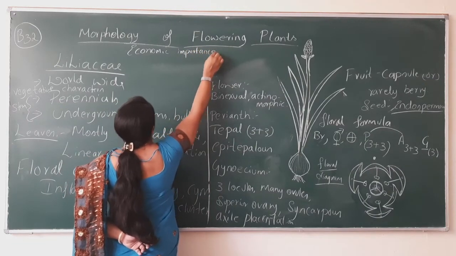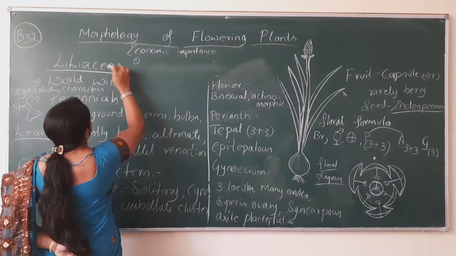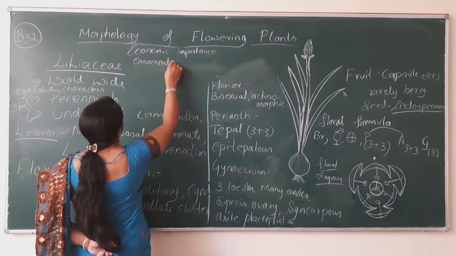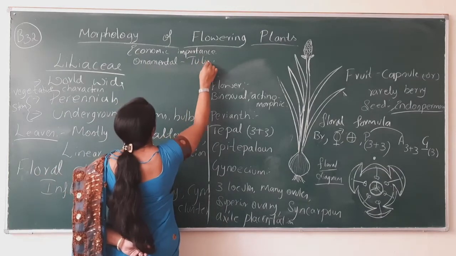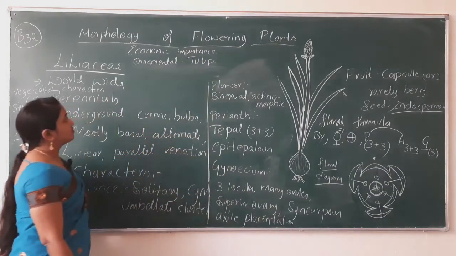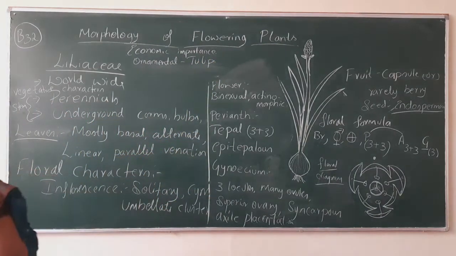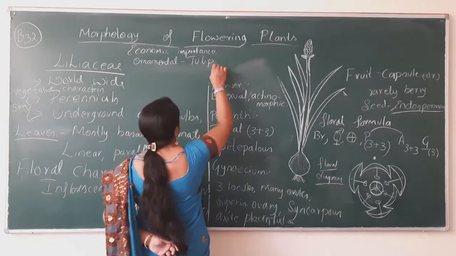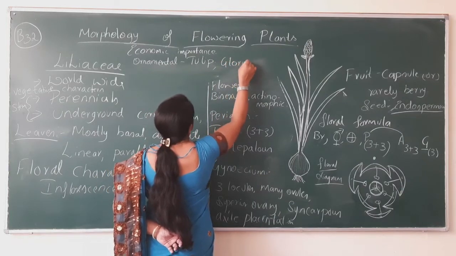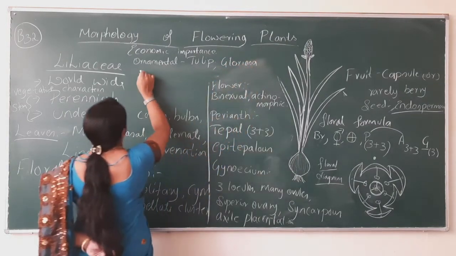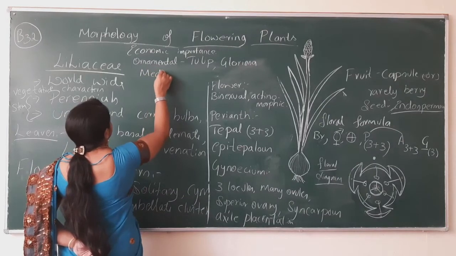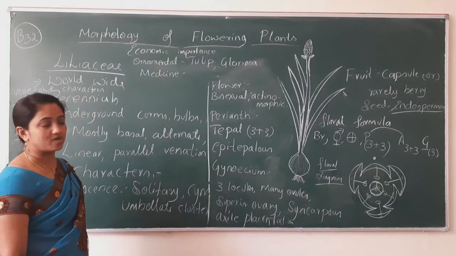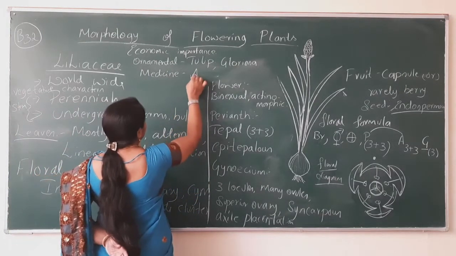Economic importance: the members of this family are used as ornamental plants. The ornamental plants are tulip and gloriosa. Second is medicinal plants. The medicinally important plant is olive.